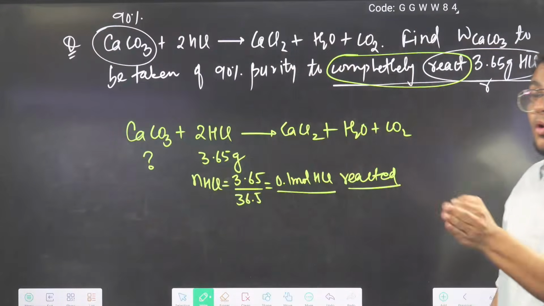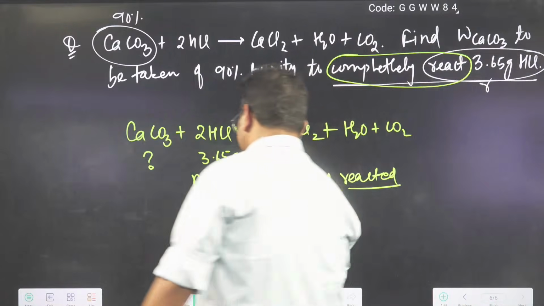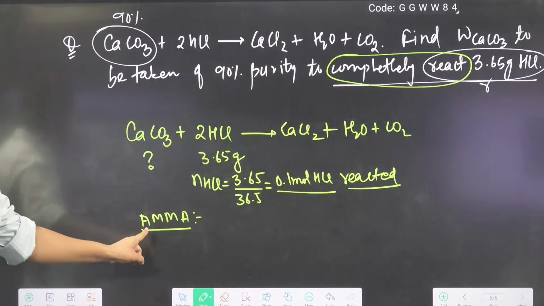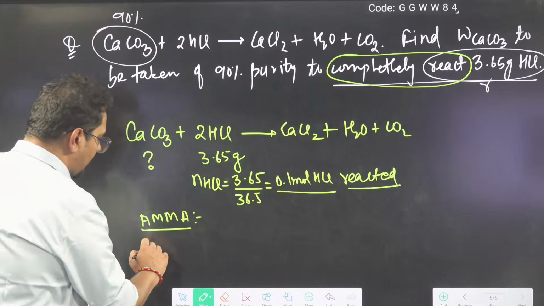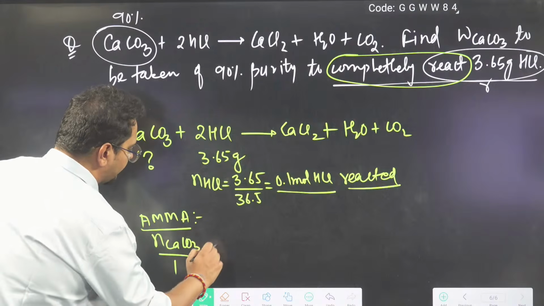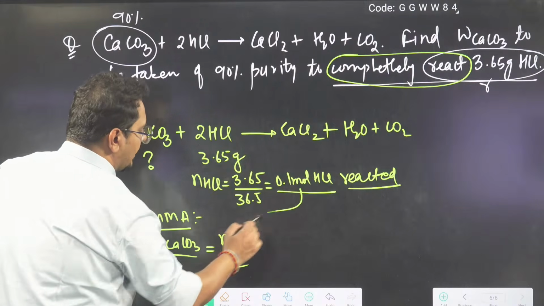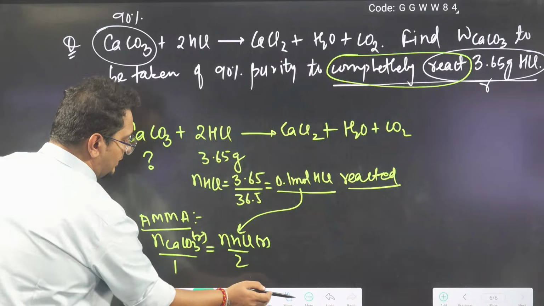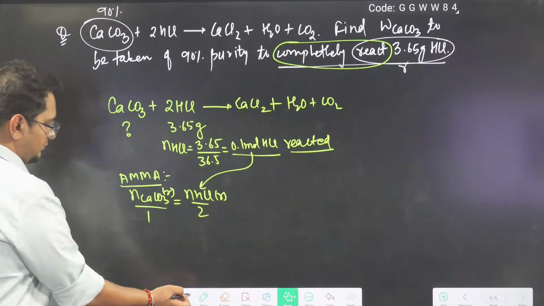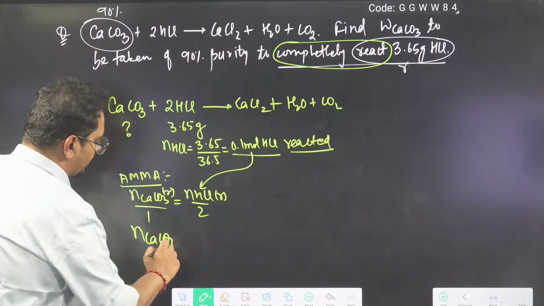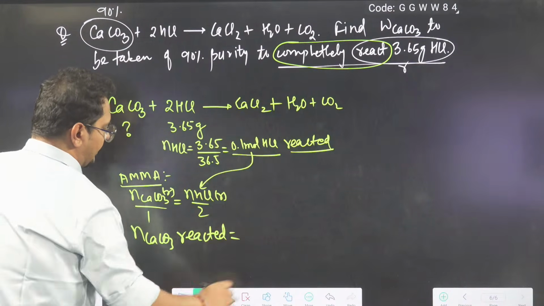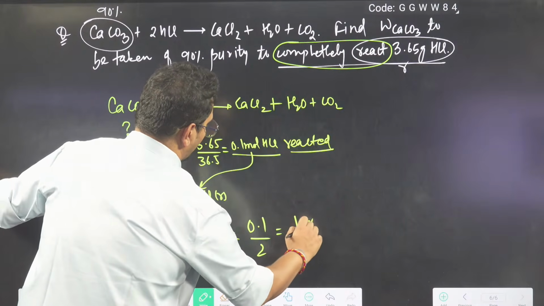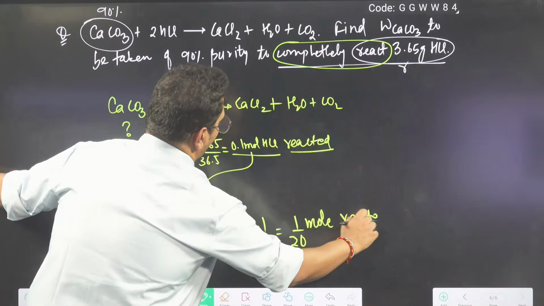Can I put this in mole analysis? Of course, sir. So when I apply mole analysis, I will get moles of CaCO3 by 1 is moles of HCl by 2, and HCl reacted moles, CaCO3 also reacted. So here 0.1 mole I will put. So I will get moles of CaCO3 reacted will be 0.1 by 2. So I can say 1 by 20 mole. This much mole of CaCO3 reacted.